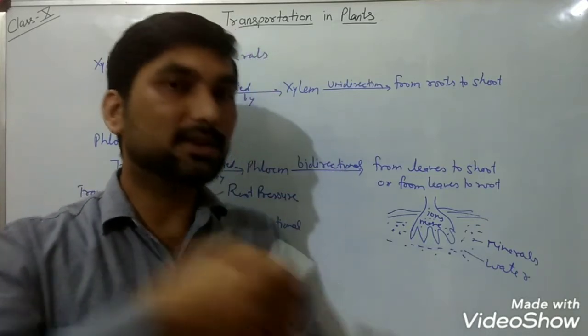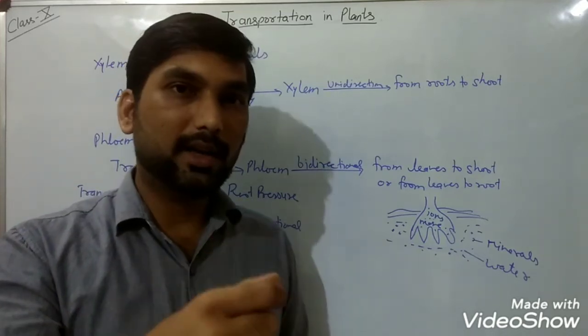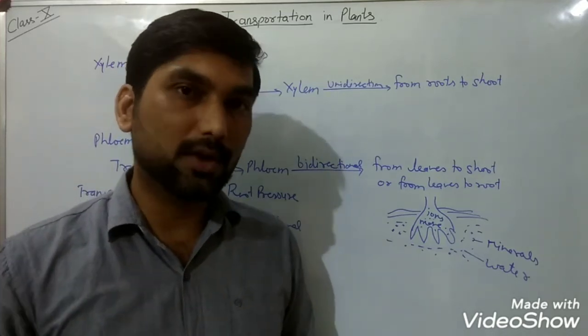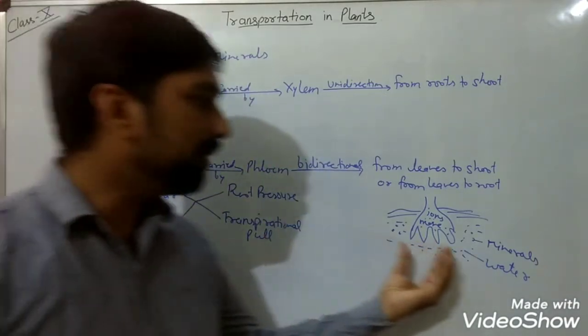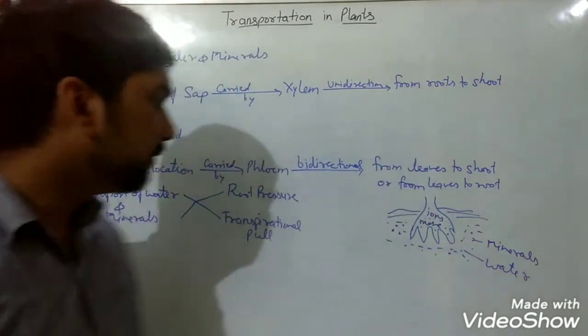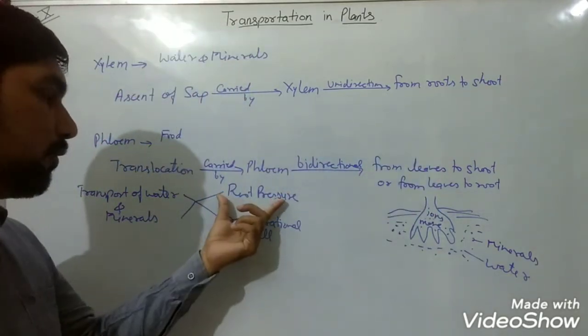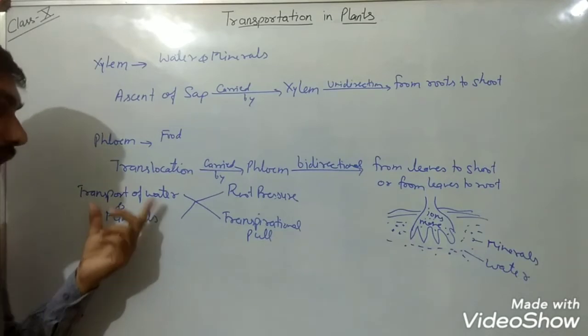So the water will be sucked up like we drink any liquid with the help of a straw. By this suction pull, this transpirational pull, water will be absorbed from the root up to the shoot.